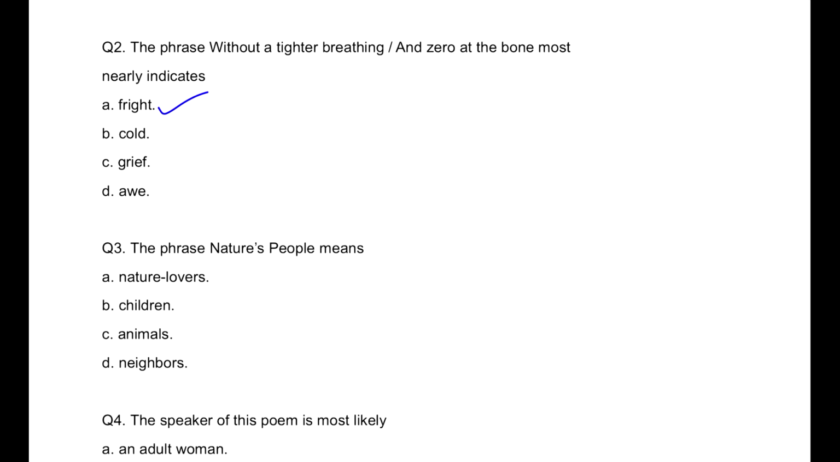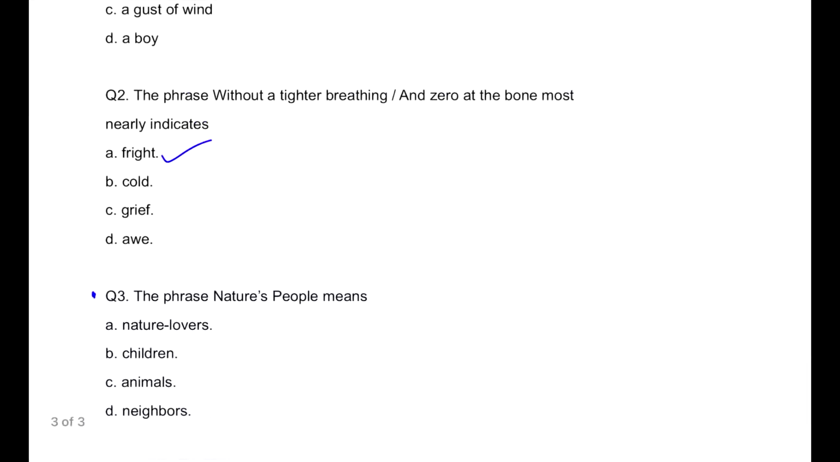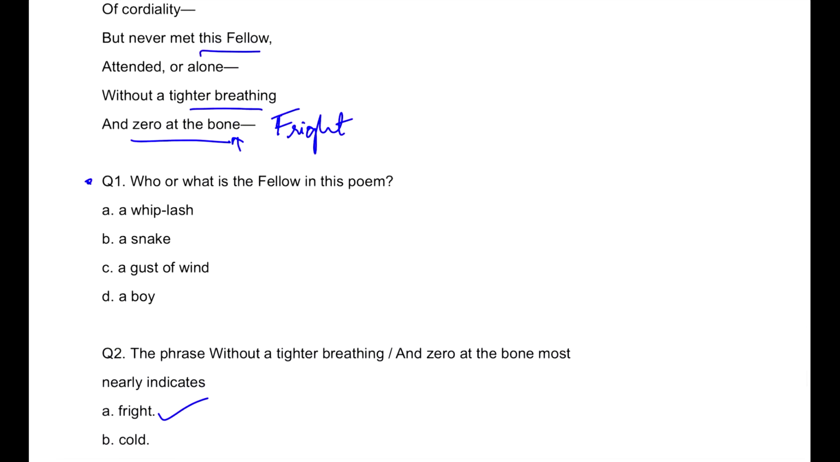The phrase "nature's people" means what? Those who are nature lovers, those who are children, those who are animals or neighbors. Now let this and this be connected. If you are of the view that it is related to people or something, you will get a better idea over here. Who is the fellow in the poem?